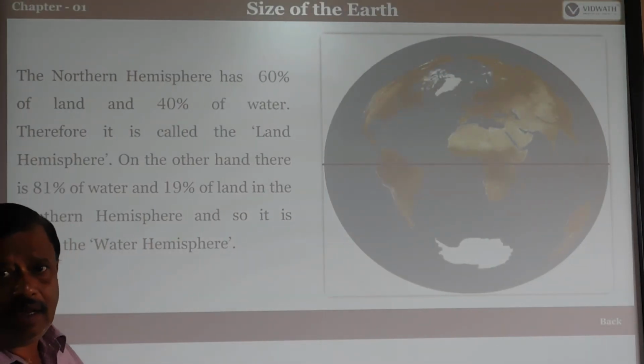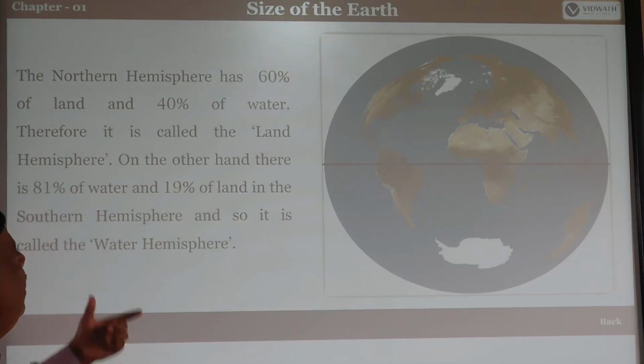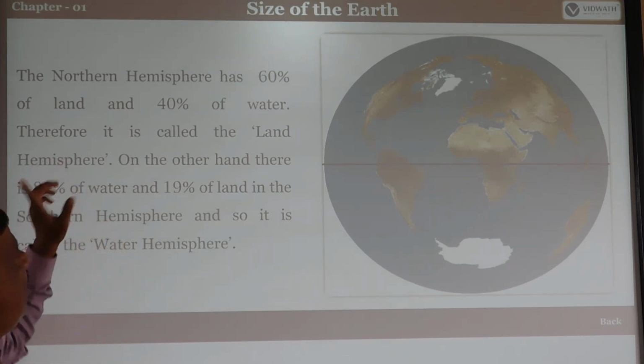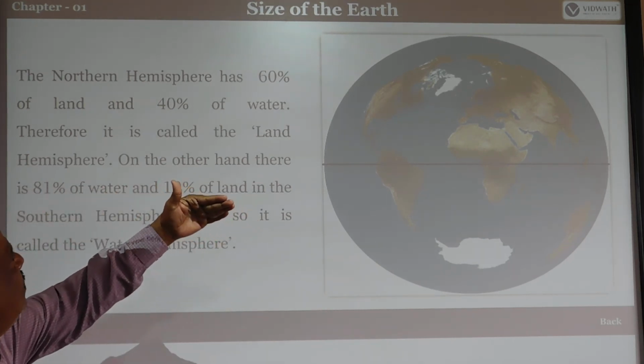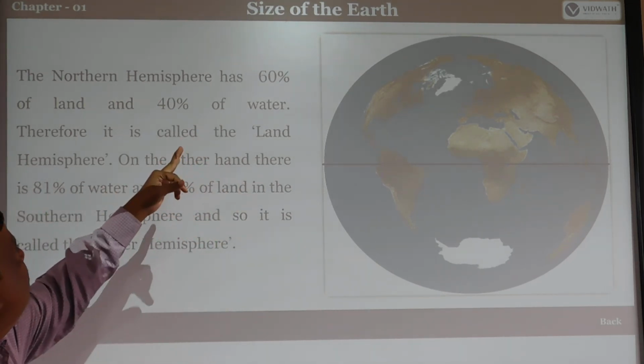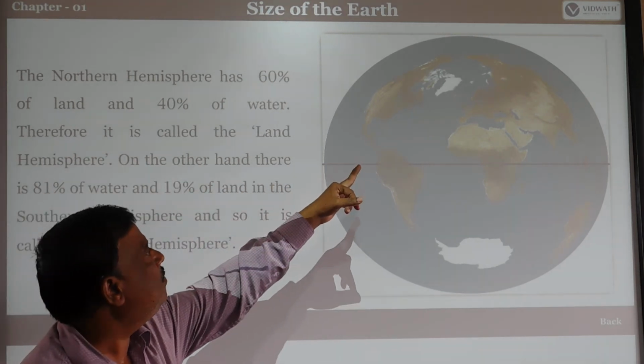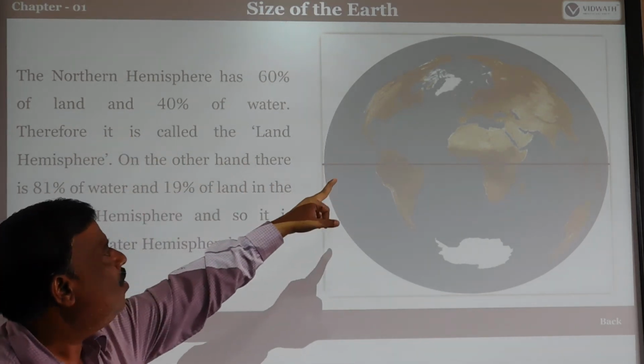The northern hemisphere has 60% land and 40% water. See, above the equator, in the northern hemisphere, there is 60% land and 40% water.